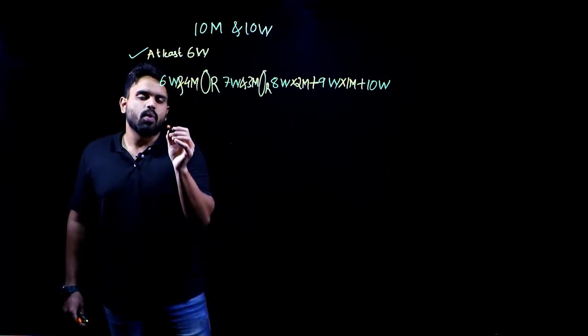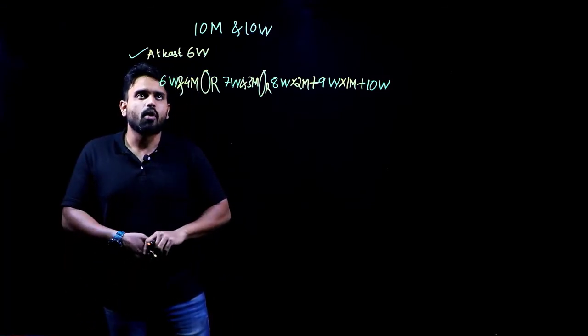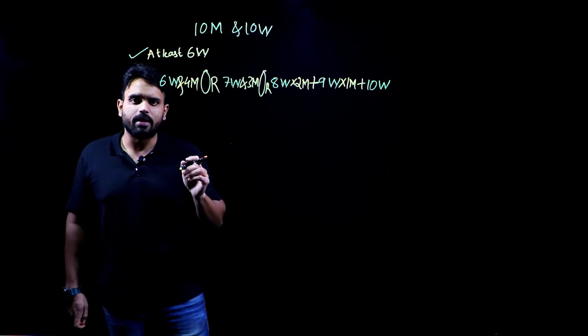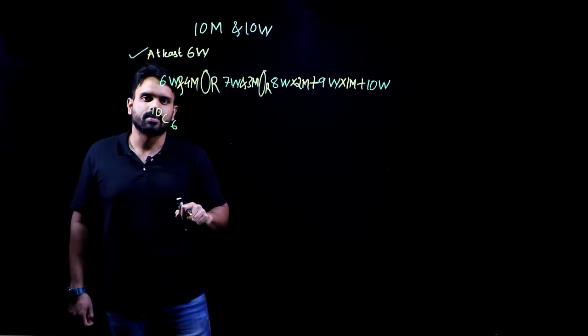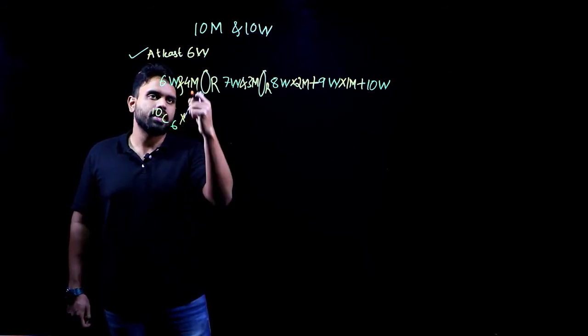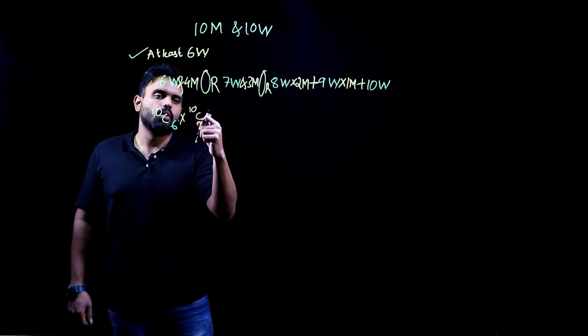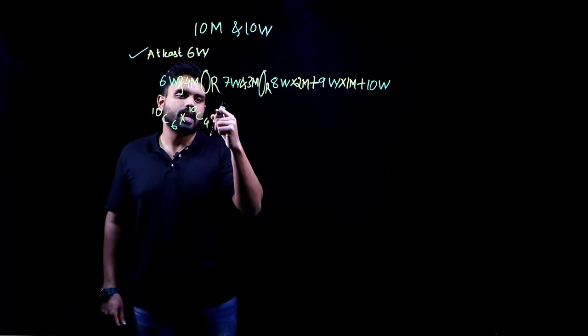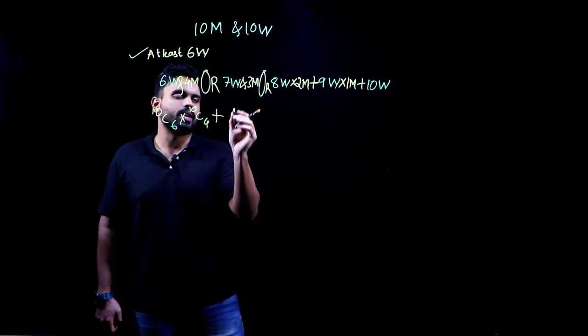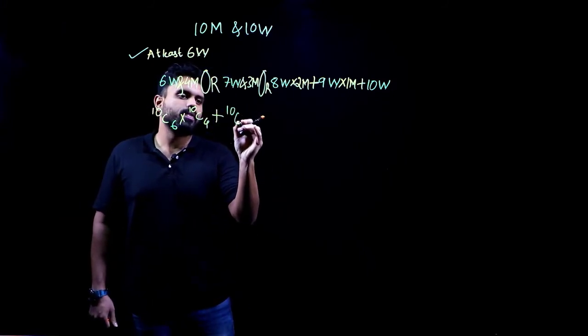Now 6 women can be selected out of the total of how many women? 10 women. In how many different ways? 6 women can be selected out of a total of 10 women in 10C6 ways. Yes. And represents multiplication, and 10C4 will be selecting 4 men out of a total of 10 men. Or represents addition.